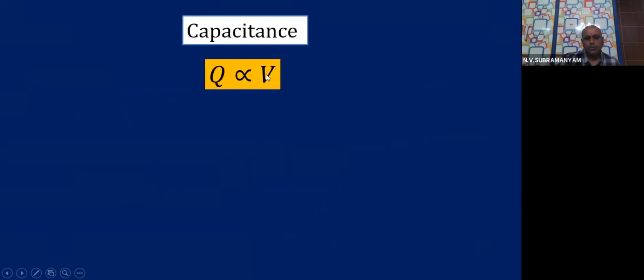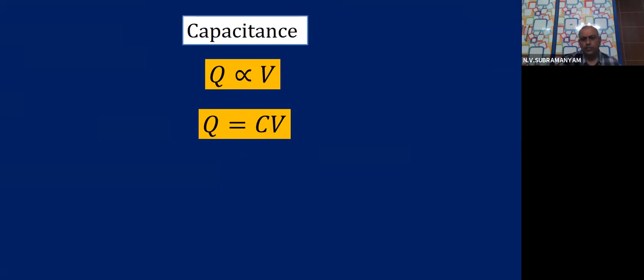So Q is proportional to V, children, or Q is equal to C into V. What is this C? It is a constant of proportionality. You have already studied many times in physics, whenever we remove the proportionality sign, we get a constant. Let the constant of proportionality be C.